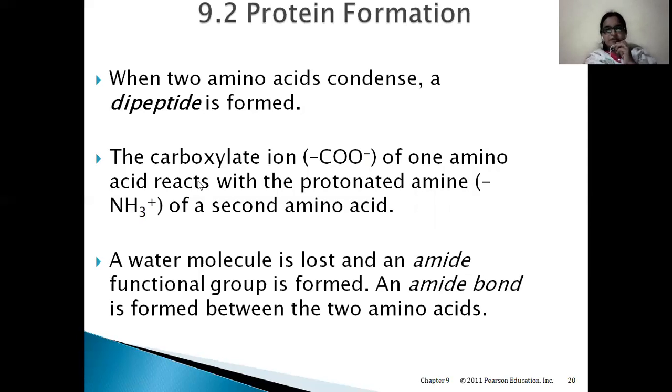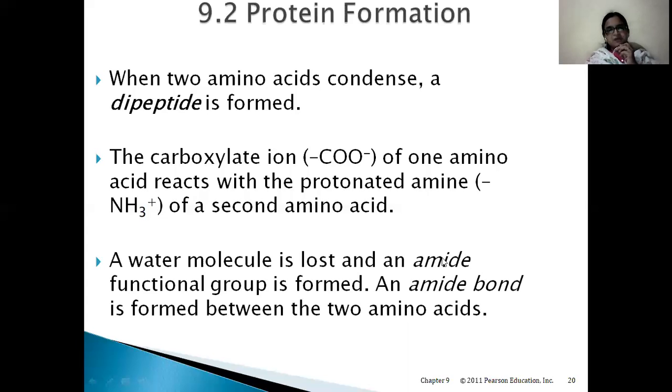So how is this peptide bond formed? The carboxylate ion of one amino acid reacts with the protonated amine of a second amino acid. Carboxylate ion means COO minus, and protonated amine means NH3 plus. Due to these plus and minus charges, they interact readily with water, and there can be a bond formation here.